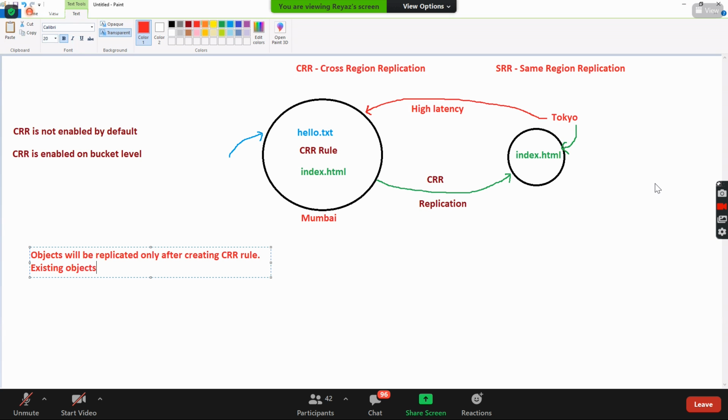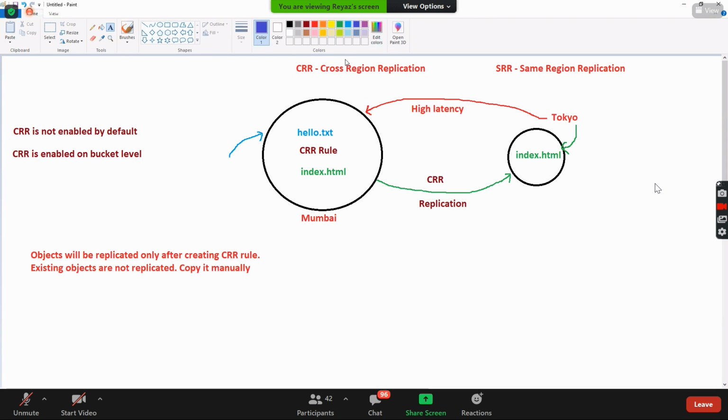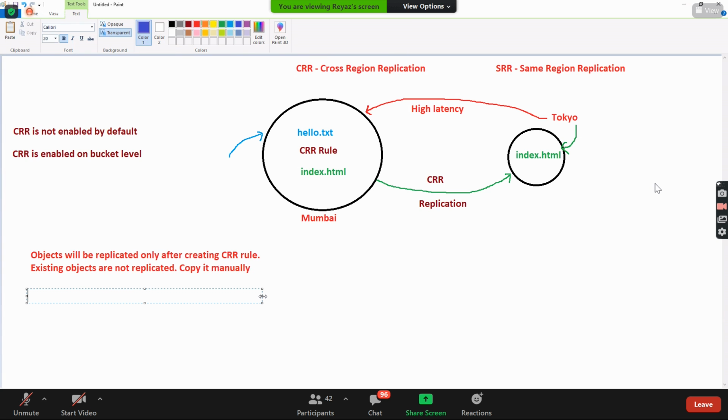Existing objects are not replicated. What you need to do? Copy it manually, guys. And also, to make this CRR work, versioning is mandatory. Without versioning, CRR is not there. Versioning is mandatory to have CRR.